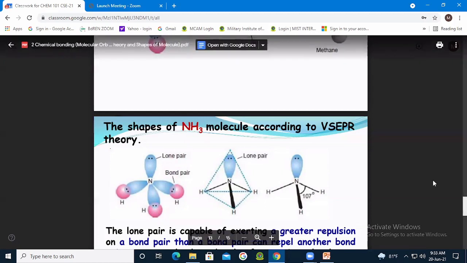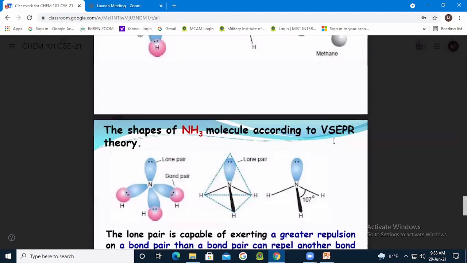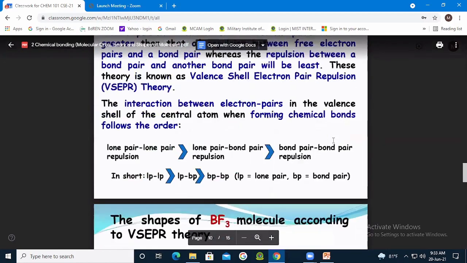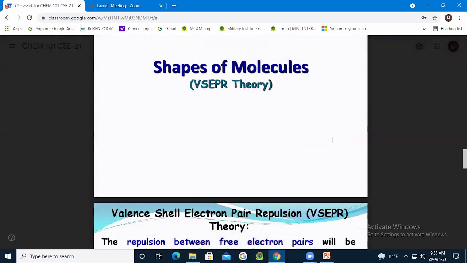So, any other question? How about SO2? What will be the bond angle of SO2, and what will be the shape of SO2?